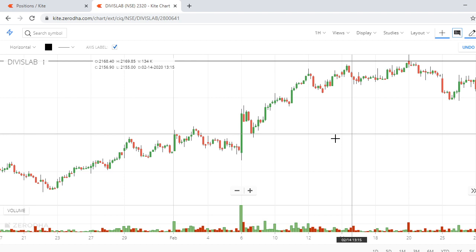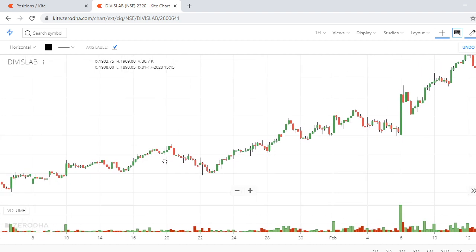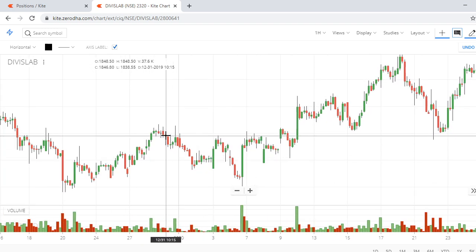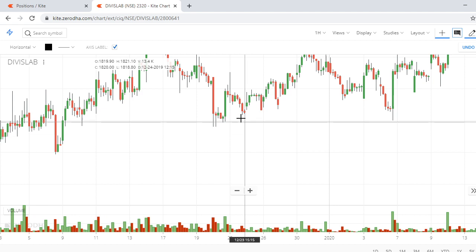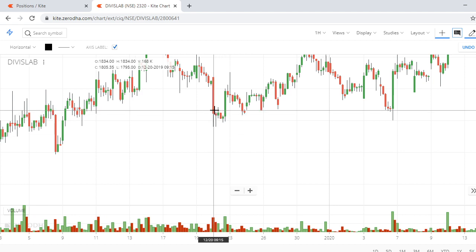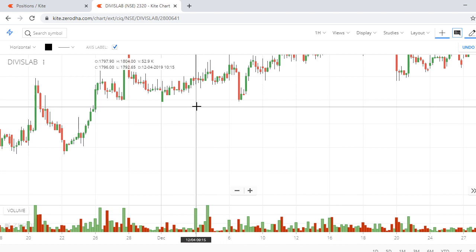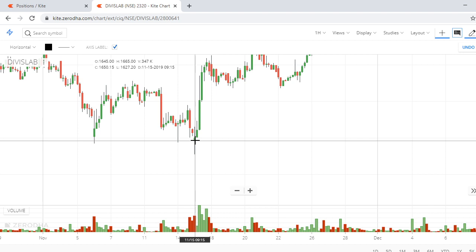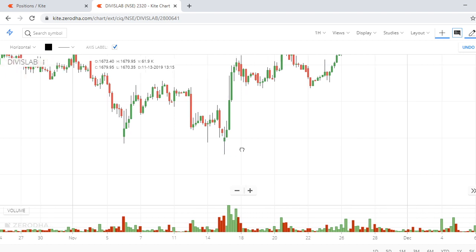Again, go back and check somewhere. There it is, one more candle, but the volume is not so great, so ignore. There is one more candle, but the volume is not good, ignore. We need volume also. There is one more candle, volume is not good, ignore.